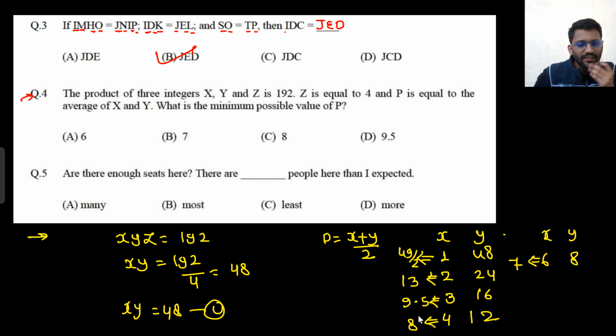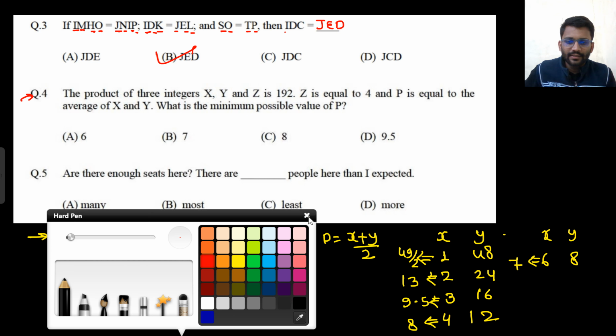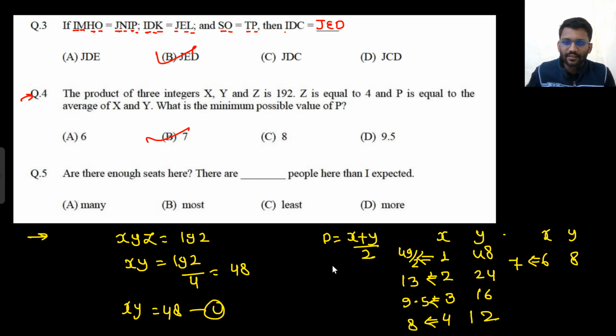When I solved this question, I was getting something else. Okay, yeah, so this is the only possible option. So I guess we are getting the answer here, that is 7. That's it. What is the minimum possible value of P?